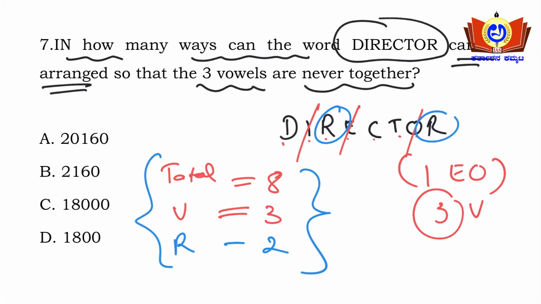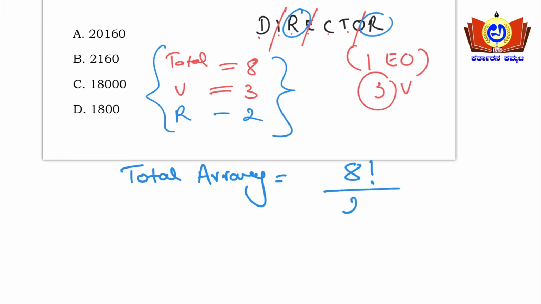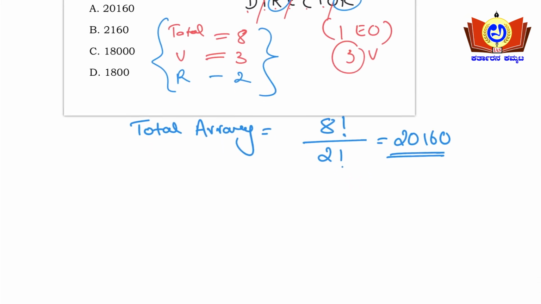So if you write these conditions in the first place, then the formation of the formula will be easy here. So what is the total arrangement? You need to first find out. Total arrangement will be 8 factorial by repetition 2 factorial. Yes or no? This will be 20160. 8 factorial by 2 factorial. This will be 20160.